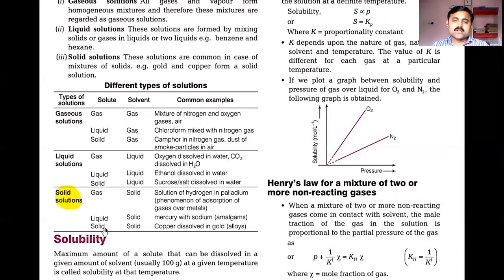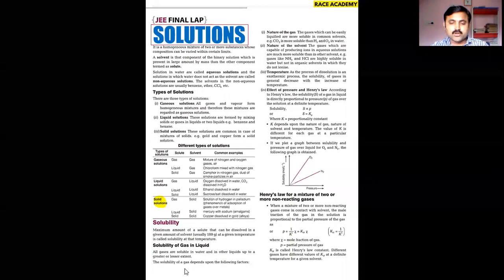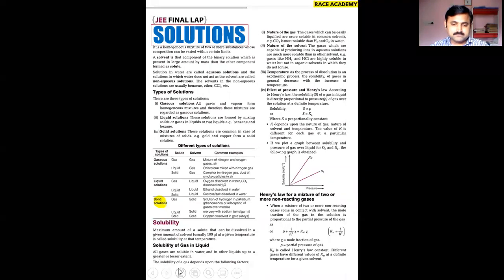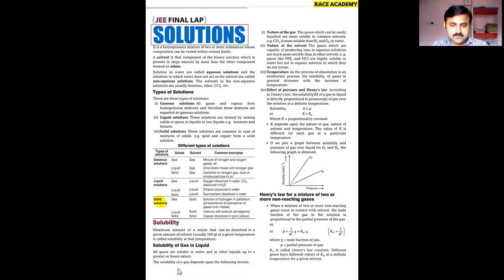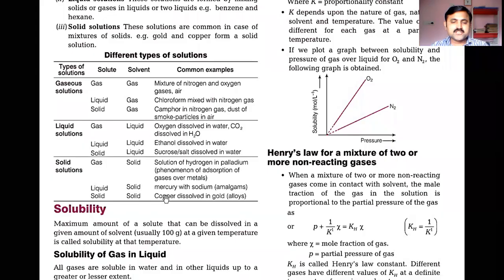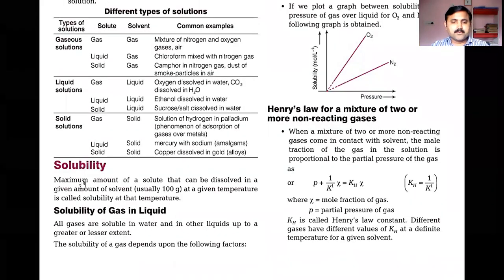Moving on to alloy concepts. Alloys also come under these solid solutions. We have copper dissolved in gold is a best example to illustrate, to demonstrate things in solid solutions. Okay. So these are the three main types of solutions in solid type. Now we are going to see another important point that is called as solubility.